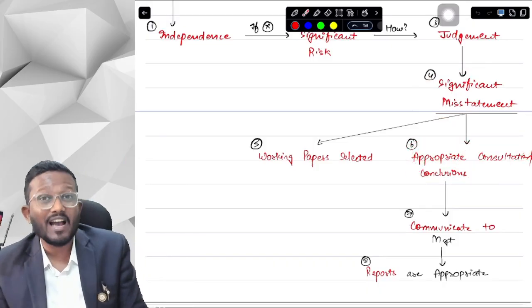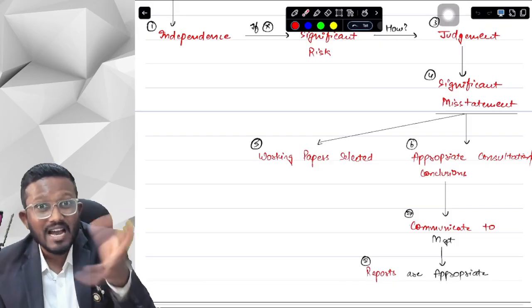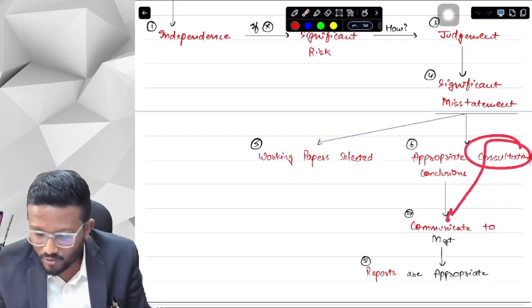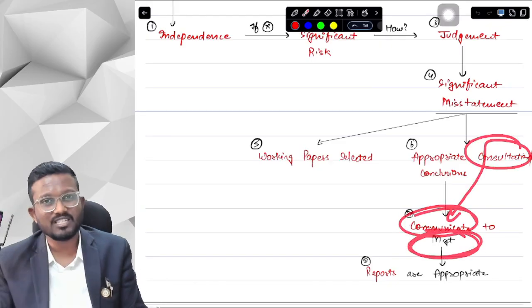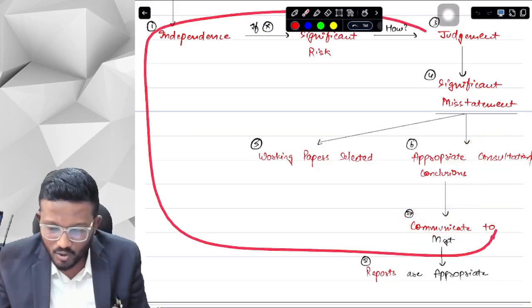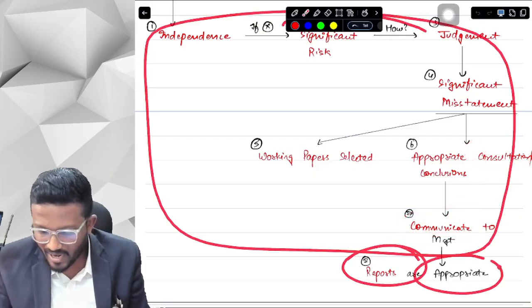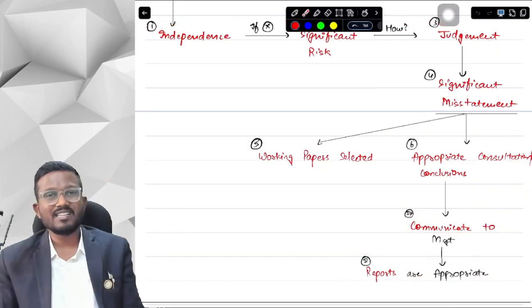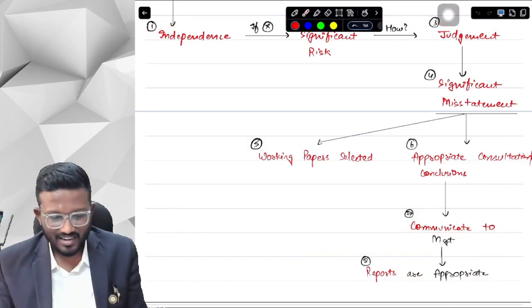We have to check why this significant misstatement is there, whether we have not taken the appropriate consultations. We have to check, and then in consultations we have to communicate to management and TCWG as well why we are doing everything, sir, to ensure that the reports that we are providing are appropriate in the circumstances. This is the flow in which you can remember all the matters that need to be considered by EQCR in case of listed entities. What are the matters, sir?